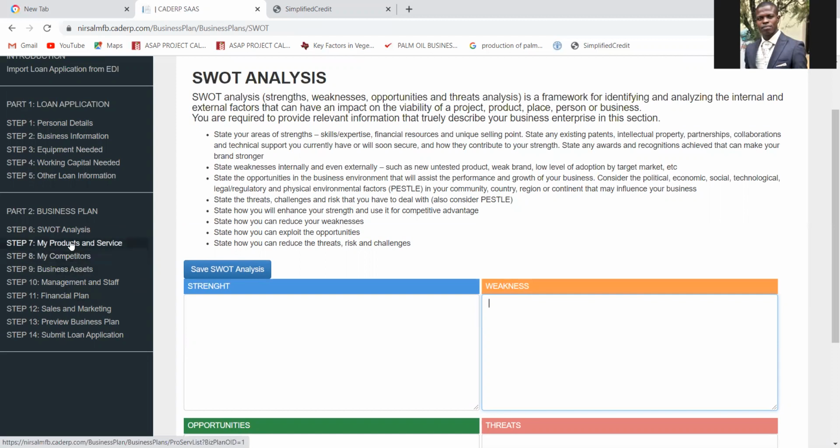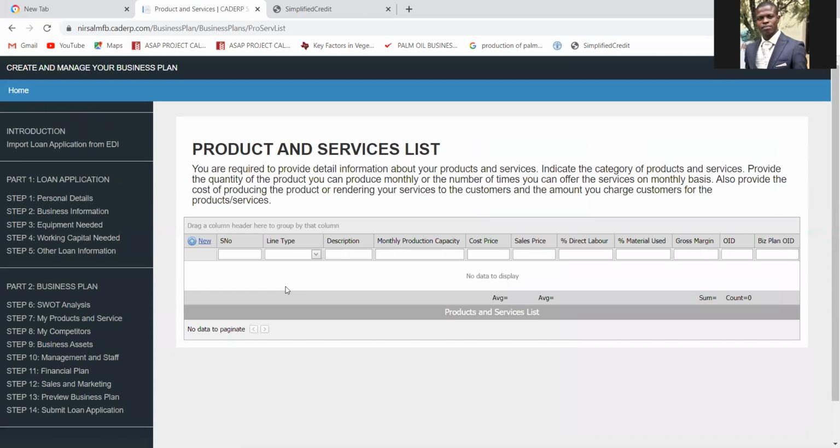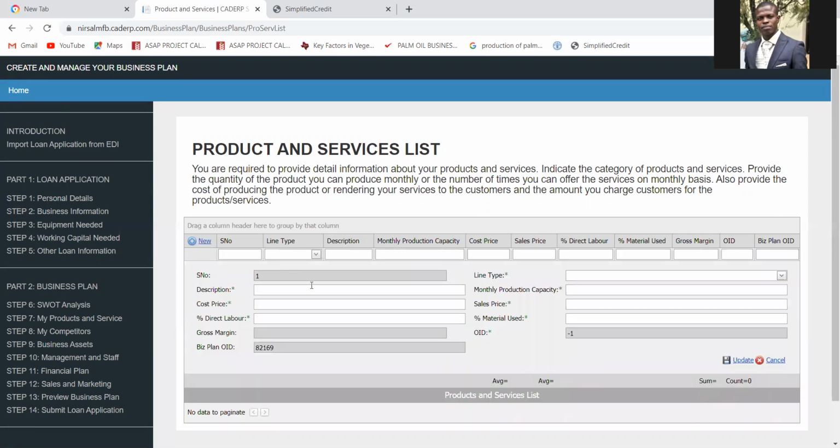So, okay, the next one is my product and services. Please pay key attention to this page because once you have submitted your application, you can't edit it again. So you click on new, the same pattern. Click on new. What product are you into? Okay, I'm using cassava product as an example. Okay, let's say Gari. Cost price.